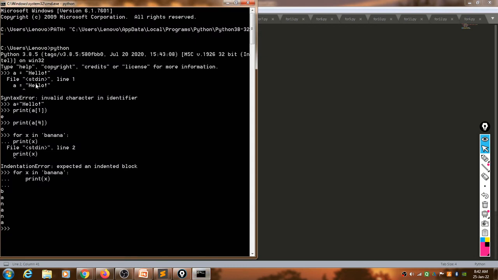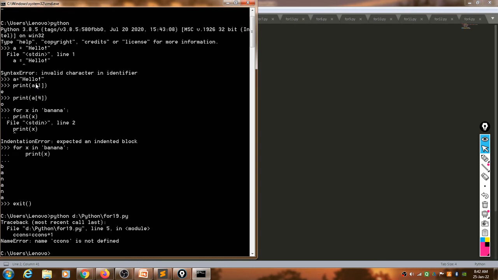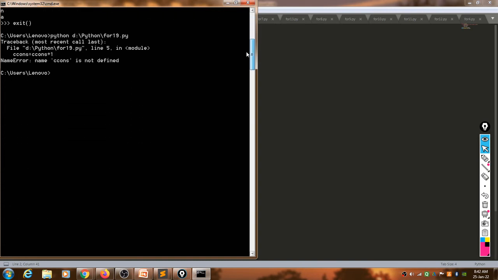So exit, we have to run it on the DOS prompt. So Python, what is the name here? d:/Python, and for 19.5. Okay, so it is having an error. Look here, name error, name CONS is not defined.